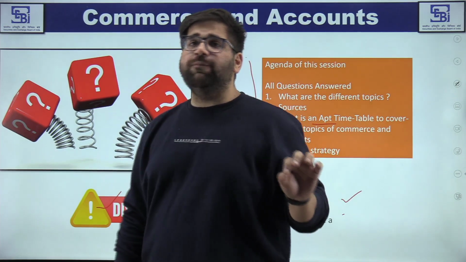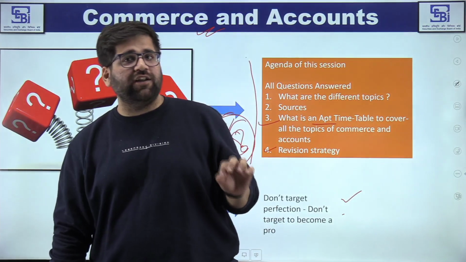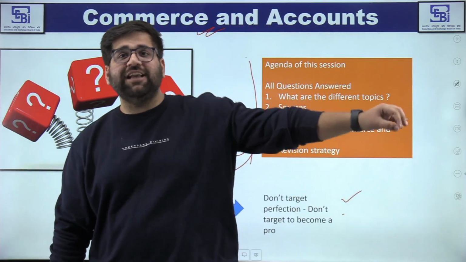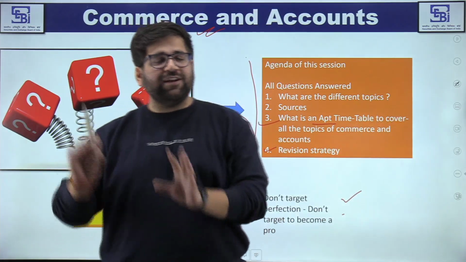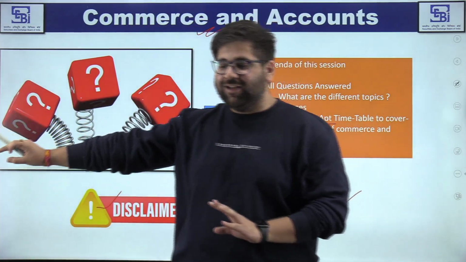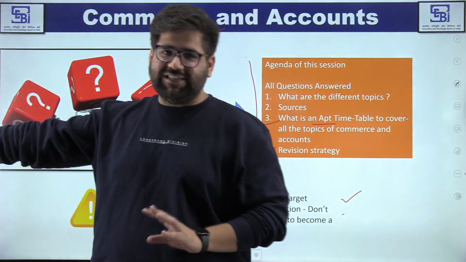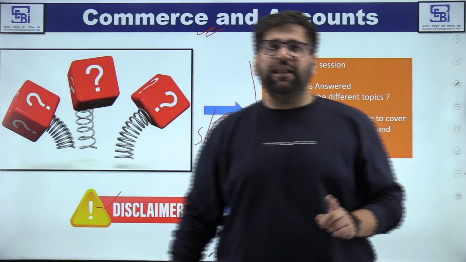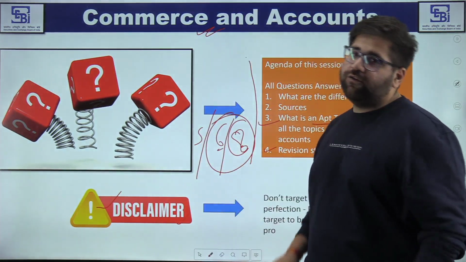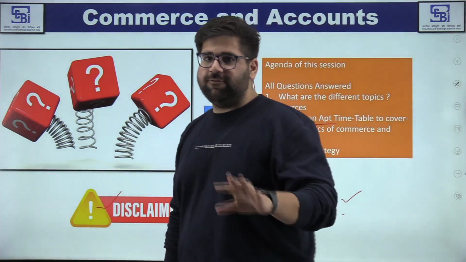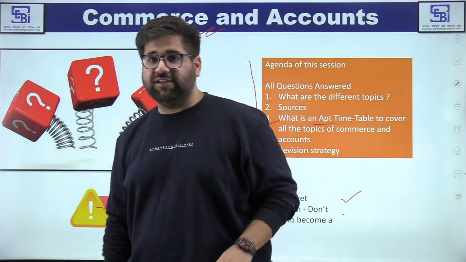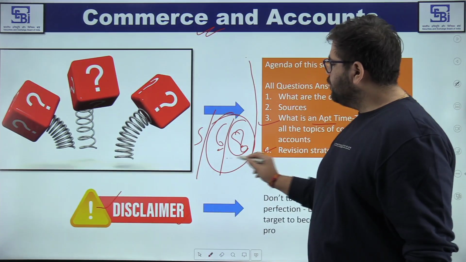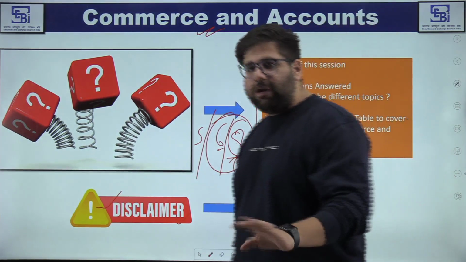Do not try to become a pro. You do not have to be a chartered accountant in one day. I will give you a proper plan of 25 days, and you cannot become a CA in 25 days. Okay, so respect those people who are chartered accountants. I respect all those people who are CAs. But I am right now giving you a plan which will definitely help you score 6 out of 8 questions in the toughest paper which SEBI is going to ask in 2023. And mind you, if SEBI is asking an easy paper, then my friends, you can also score 8 out of 8 as well. There is no doubt.